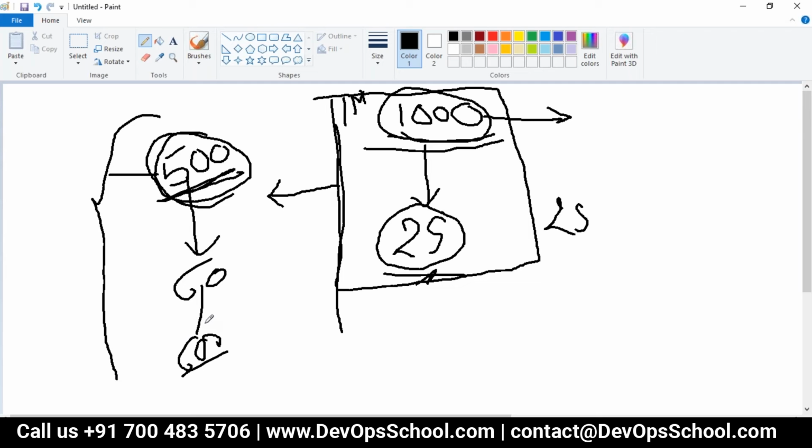Can it be done through Kubernetes? Yes, you can also do it through Kubernetes. These are the rules you can set in autoscaling. There is the autoscaling functionality in Kubernetes, and there is one resource for it. It can autoscale out. The number of pods can go up automatically based upon usage, and the number of pods can go down based upon the usage of CPU, RAM, and all stuff like that. Are you getting my points?